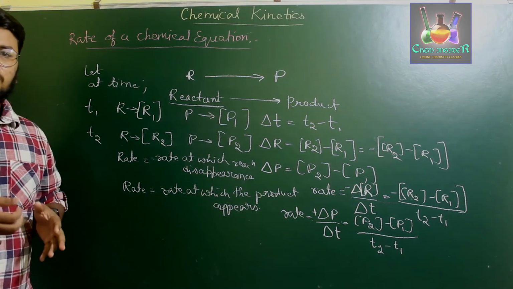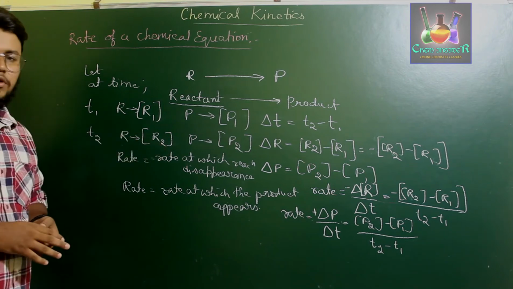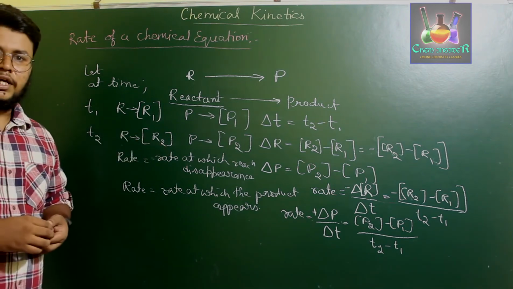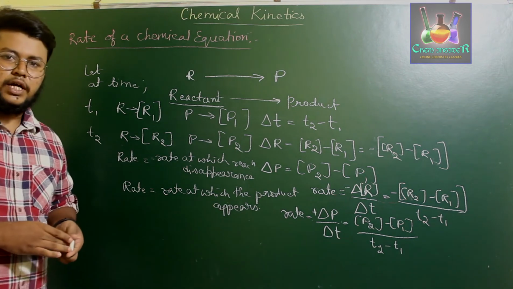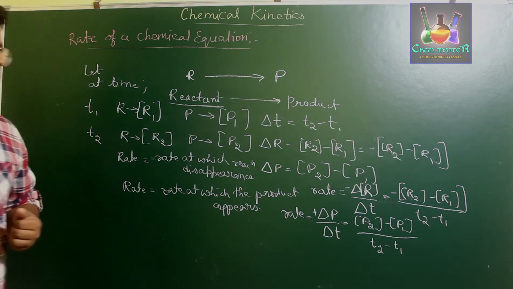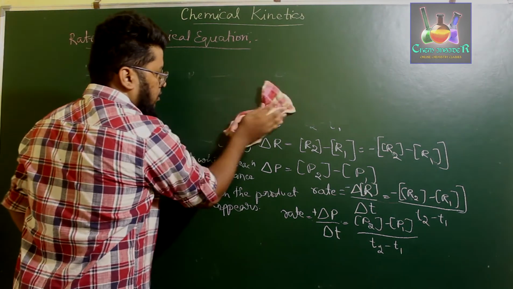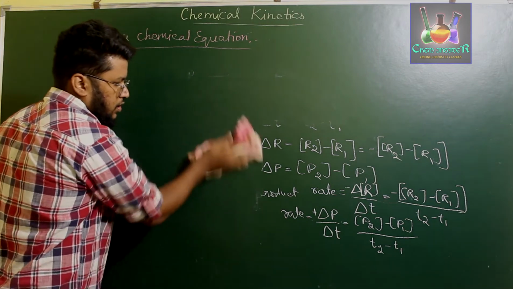Now, unit of the rate of a reaction. So I hope you have understood this particular concept of expressing rate of a reaction in terms of concentration of reactant and concentration of product. Now if you have to know about the units of rate of reaction, since I said initially itself, concentration is taken as a molar concentration, right?